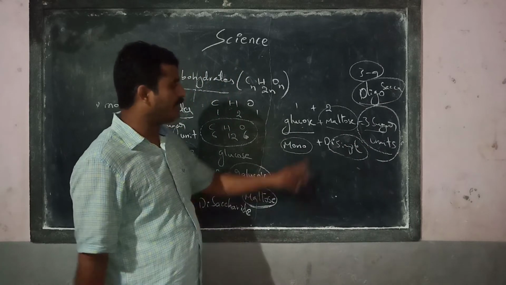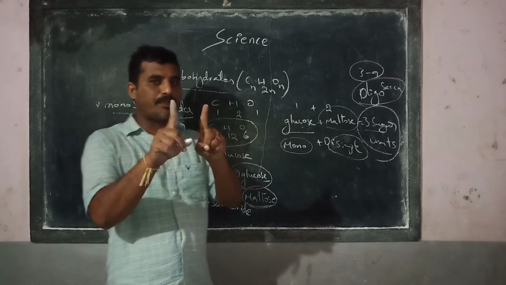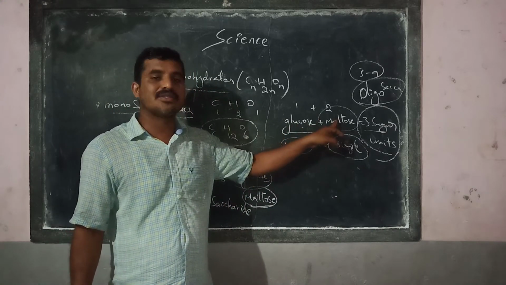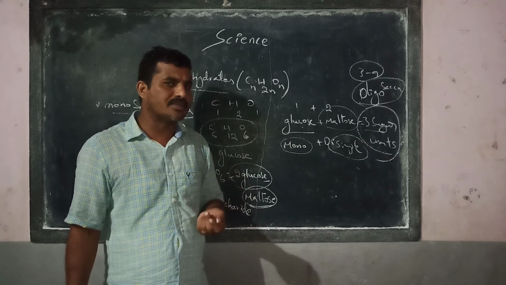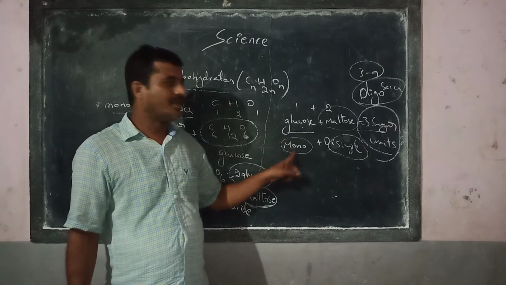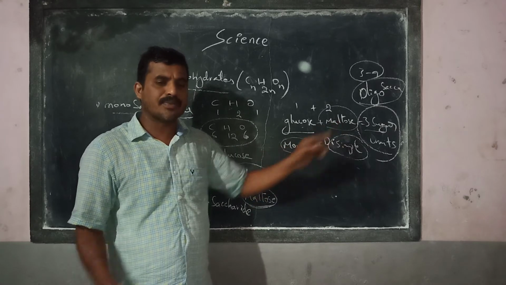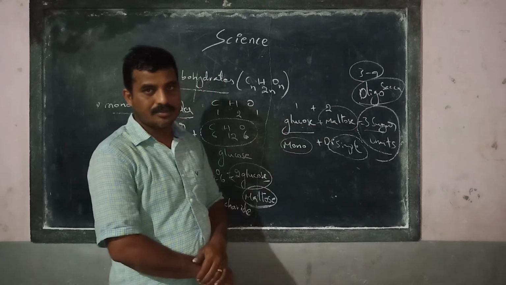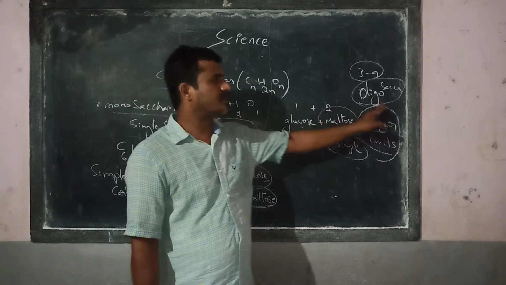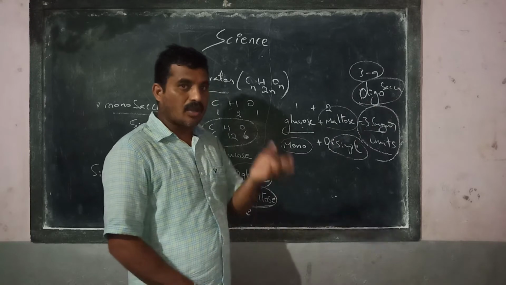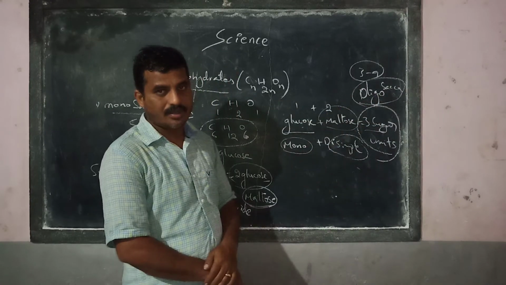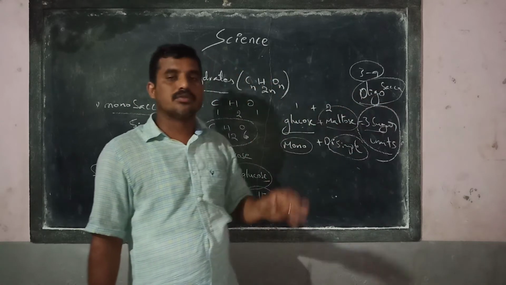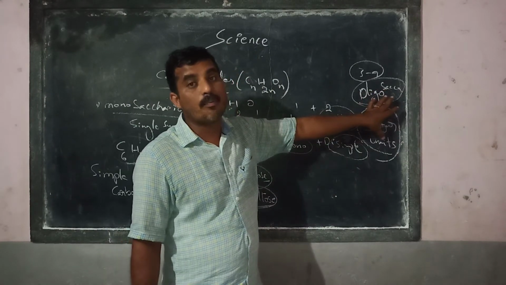But remember one point: when comparing maltose and glucose, just take 2 comparisons. See, glucose and maltose. Glucose is 1 sugar unit, maltose is 2 sugar units. Which is simple, which is complex? Glucose is simple. Maltose has got to be complex because it is having more units in it. Similarly, now compare glucose and oligosaccharide. It is 1 sugar unit, simple. This is many sugar units, complex. Now compare maltose and oligosaccharide. Maltose is having only 2 sugar units. Oligosaccharide is having more than 2: 3, 4, 5. Then this is complex.